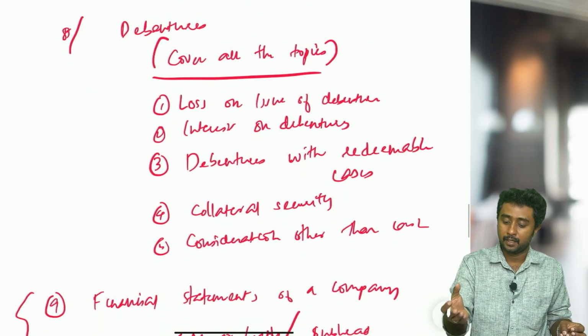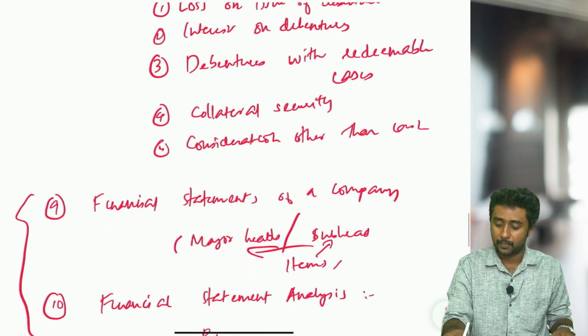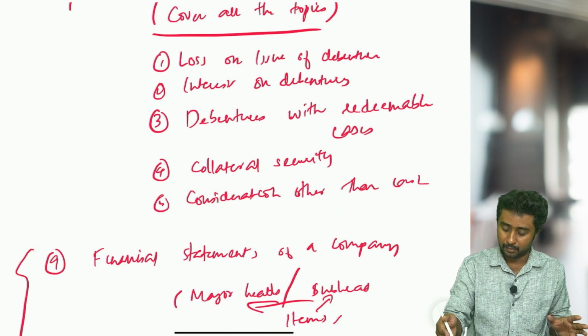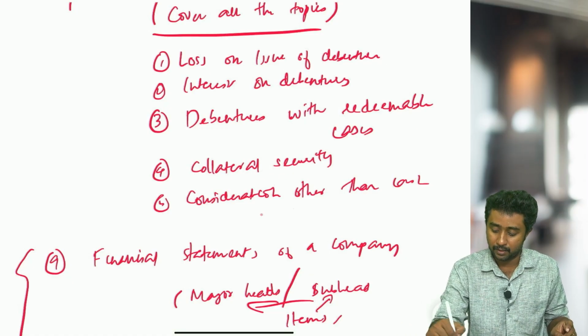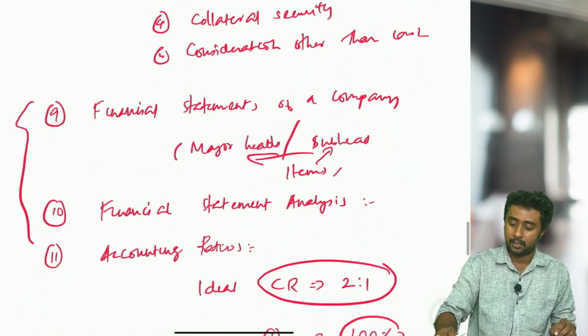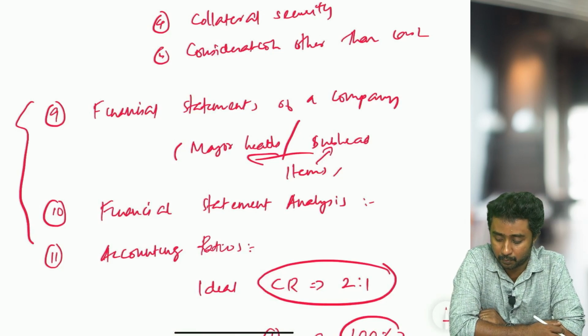Then when it comes to debentures, all the topics in debentures you have to go through. There is nothing to omit. I have just mentioned some of the topics: loss on issue of debentures, interest on debentures, debentures with redeemable cases, collateral security, consideration other than cash. This much you have to prepare when it comes to shares and debentures topics.